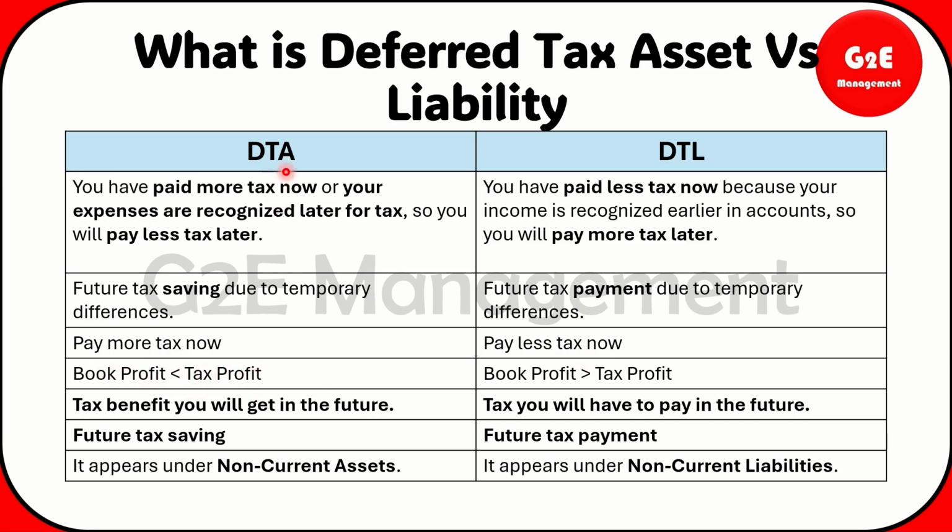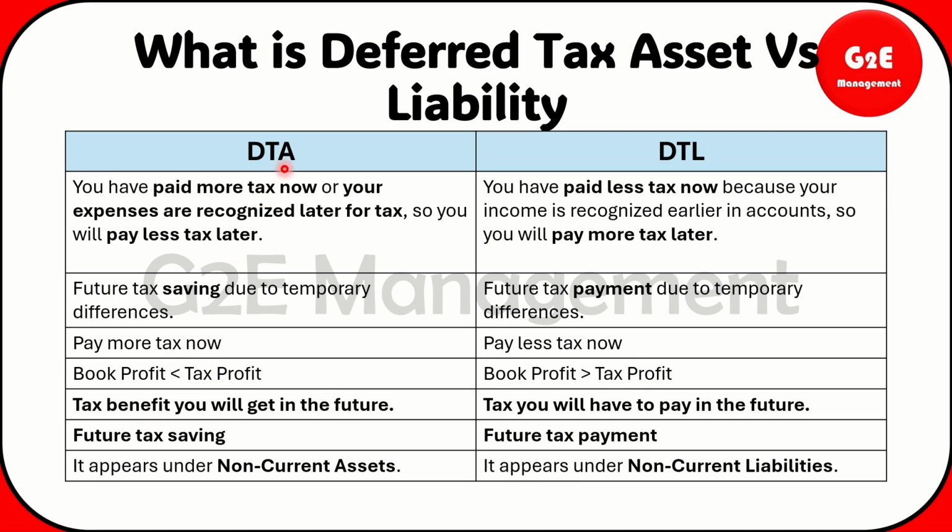And how you can identify it: in a sense, if the book profit is less than the tax profit, it will come under deferred tax asset. Sometimes in competitive examinations they will ask you, deferred tax asset means dash. So you need to know the book profit or accounting profit will be lesser compared with the taxable profit. That is what you need to write. From the deferred tax liability point of view, book profit will be higher, that is, accounting profit is higher compared with the taxable profit. That is what we can look for from the deferred tax liability point of view.